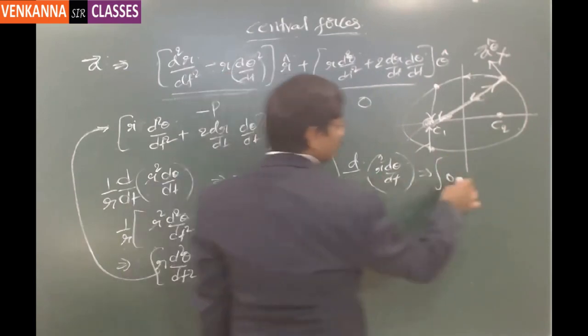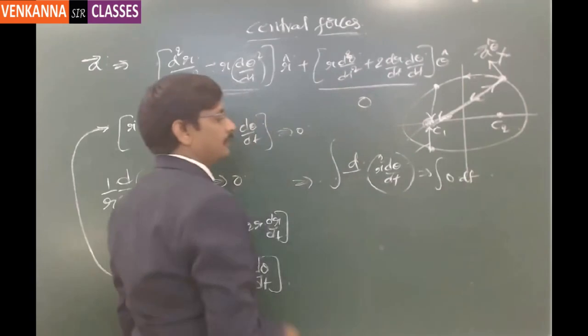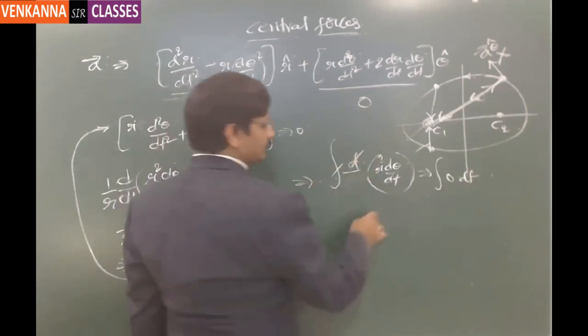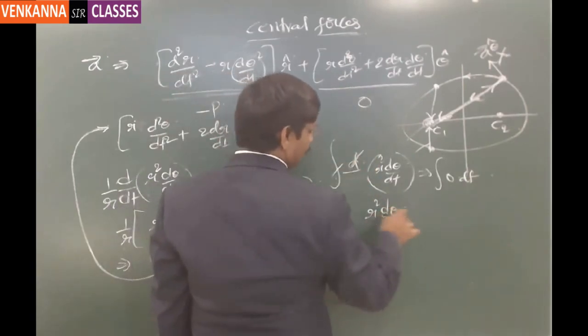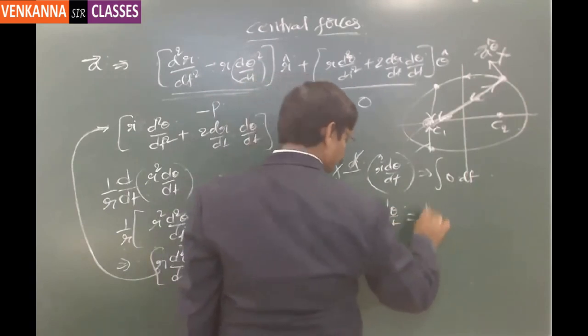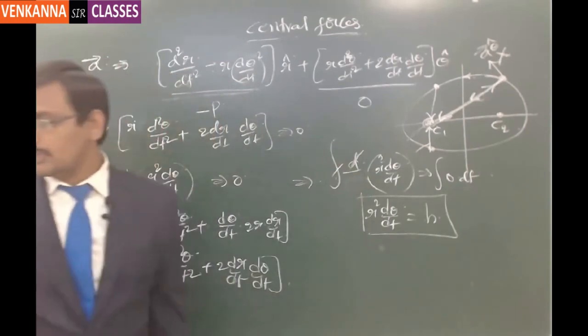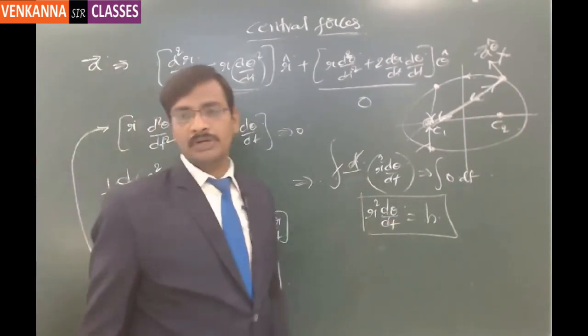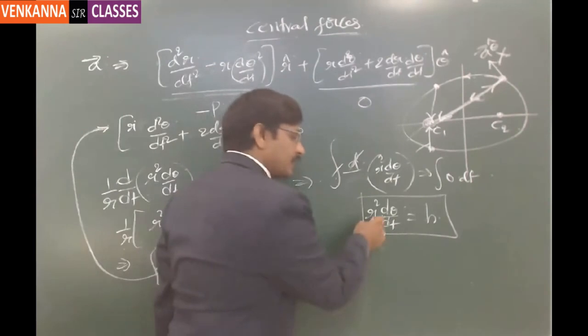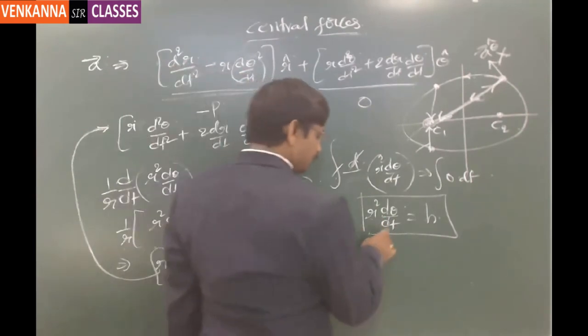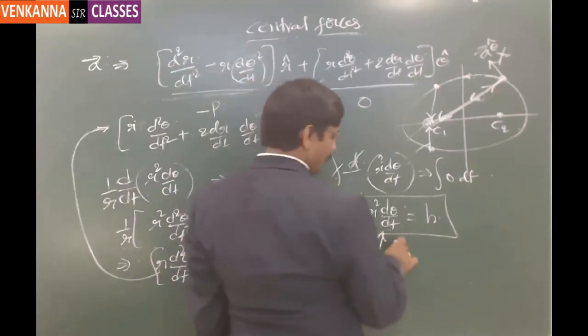If you take the dt to this side and integrate, the d and the integral cancel out, and r square d theta by dt is equal to a constant. Let us say this constant is h. So this is one very, very important conclusion here. And the left side, if you notice, is the expression of the angular momentum.